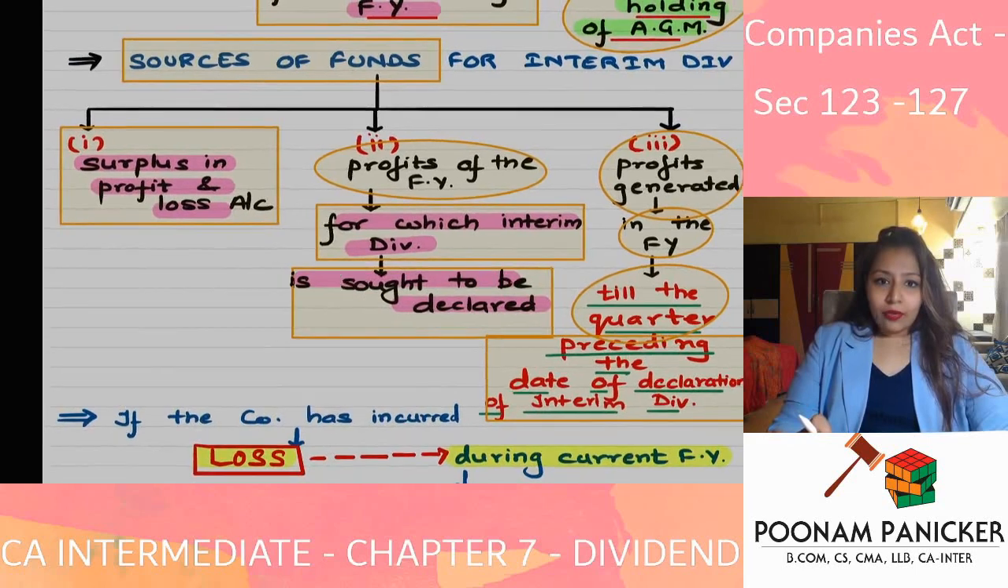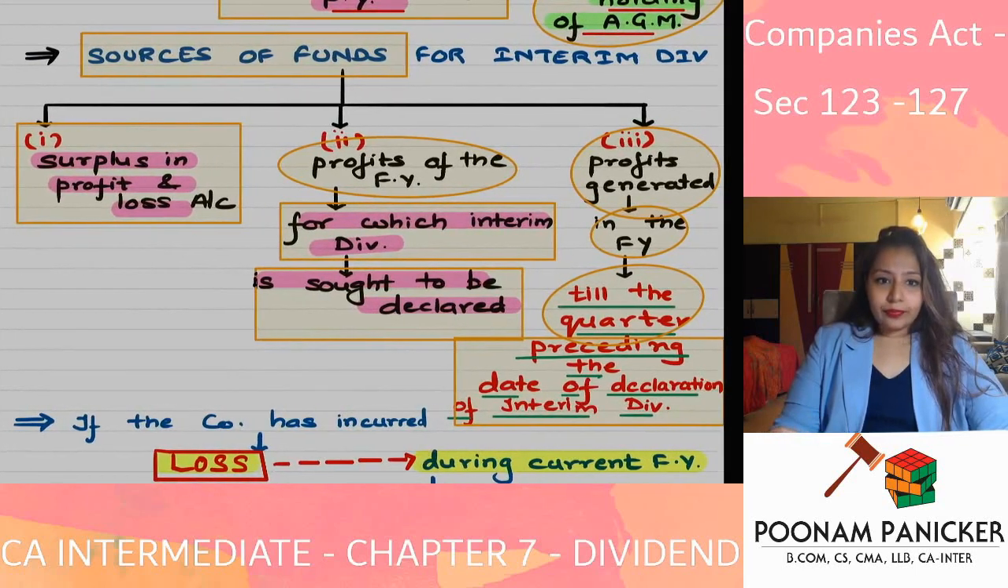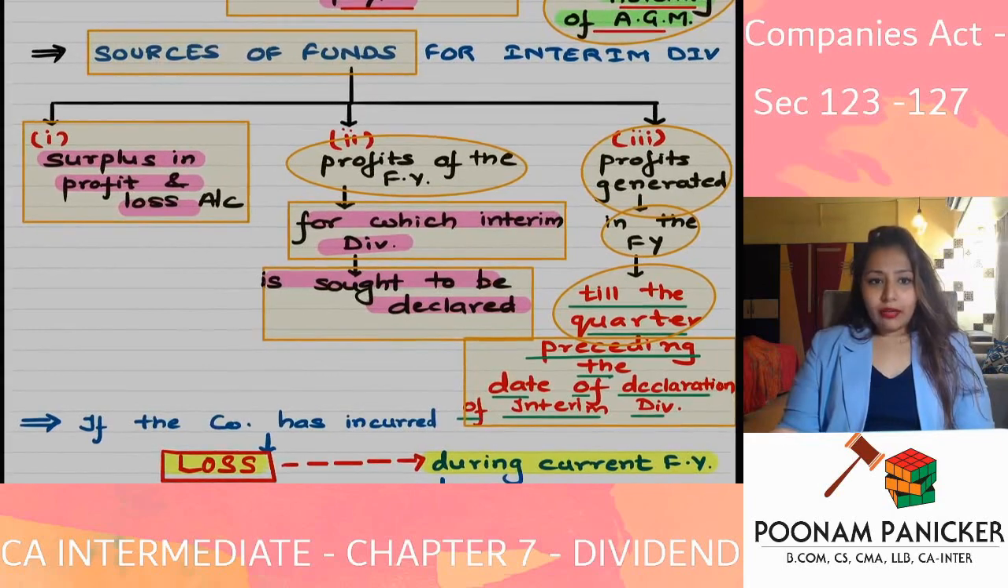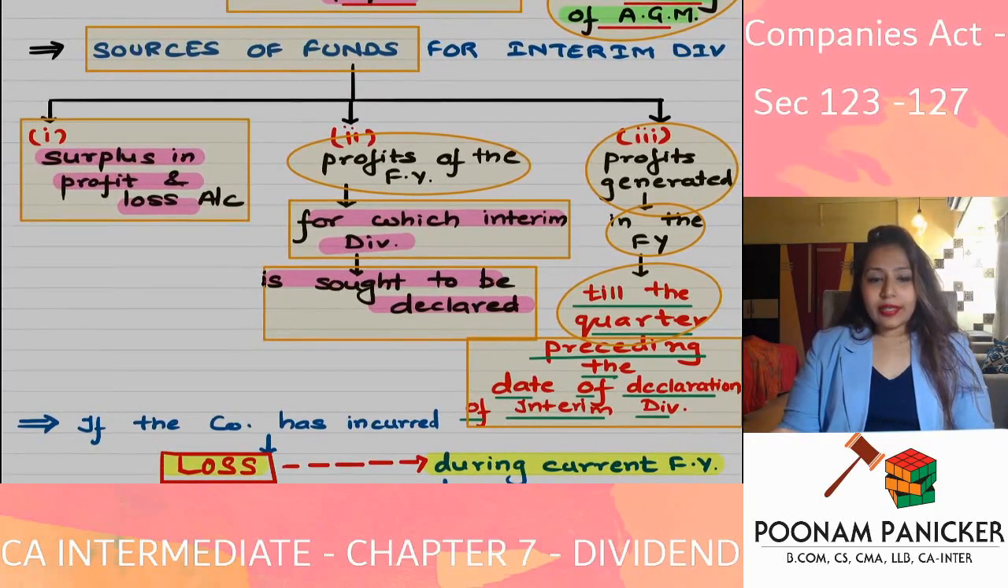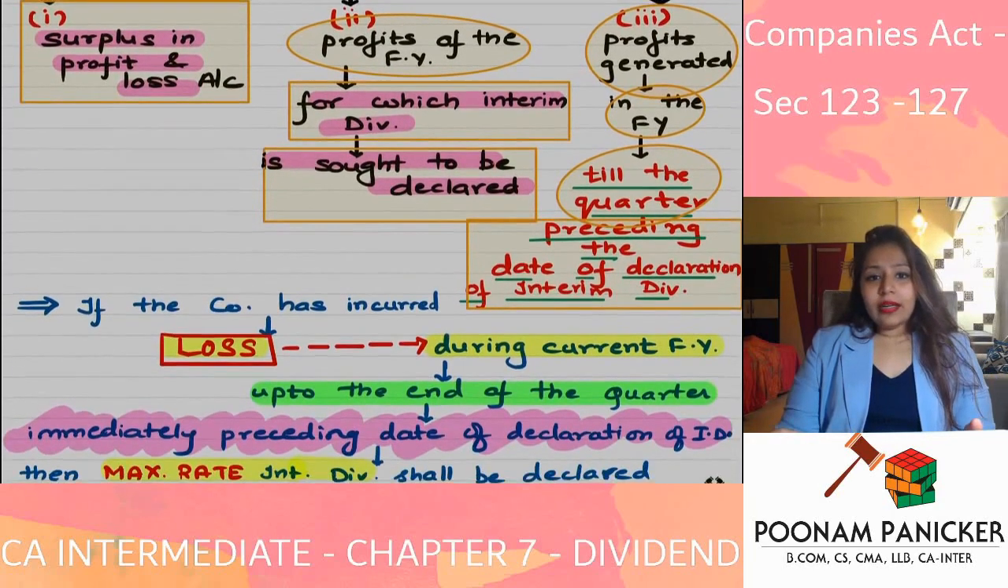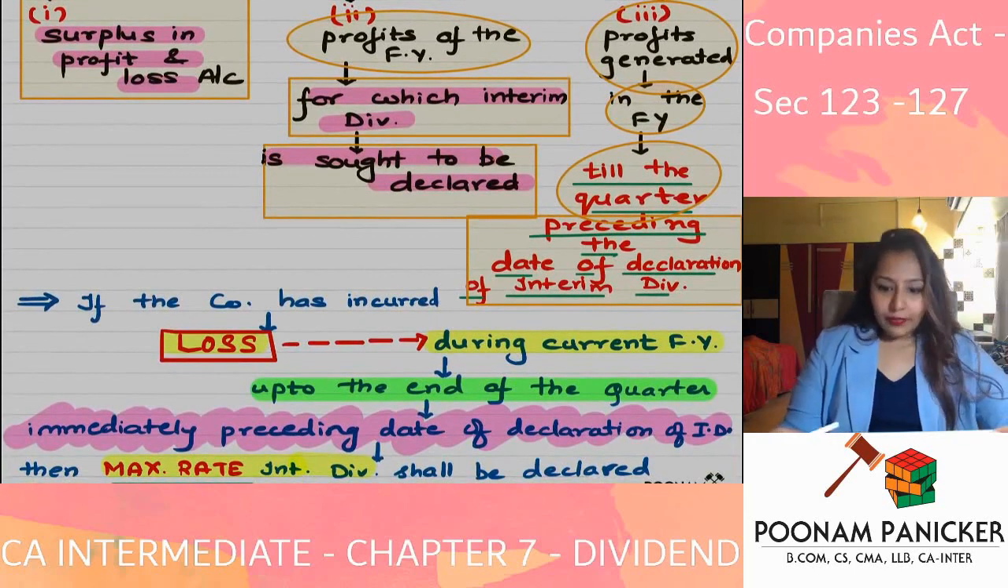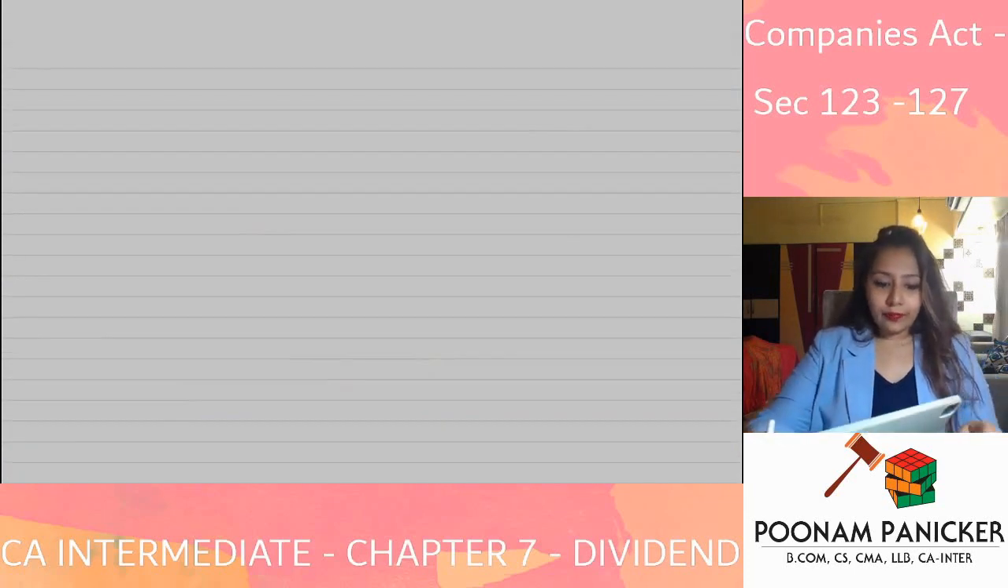Now the next point is going to be talking about what? Profits generated in the financial year till the quarter preceding the date of declaration of interim dividend. So now this is an interesting point. Let us talk about this particular point.